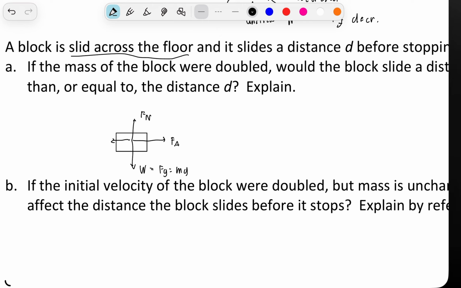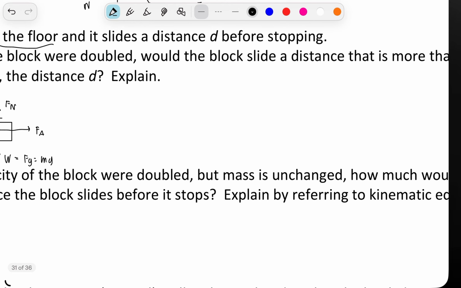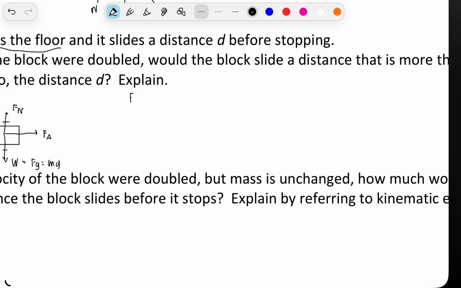And that would mean that the frictional force, Ff, is going to be directed this way, and that's going to equal mu k times Fn. It always is opposite of the motion, and it's kinetic because it's moving. So Fn is equal to mg here. So if the mass doubles, what happens to the stopping distance? So we know that, again, Ff is equal to mu k Fn. We know here the normal force is going to be mg.